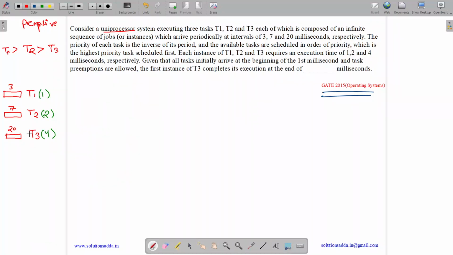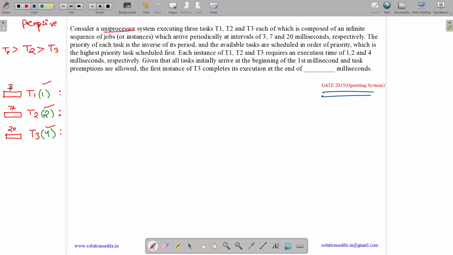T1, T2 and T3 have infinite instances. The problem says we have to run T1 for 1 millisecond, T2 for 2 milliseconds and T3 for 4 milliseconds, which means each task runs in parts. Now let us see when a new instance of a particular task comes.